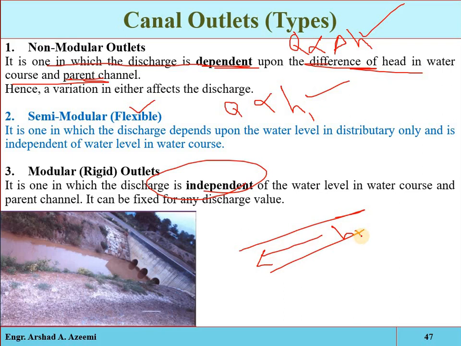And when the discharge is independent of the water level, whatever the head of the water in the distributary, and whatever the head of the water in the water course, the diversion of water, the entry of water will be constant, that will be uniform. Then such type of outlet will be called the modular outlet. It will be called the rigid outlet.